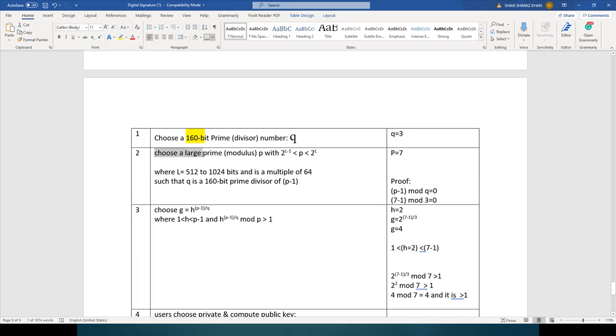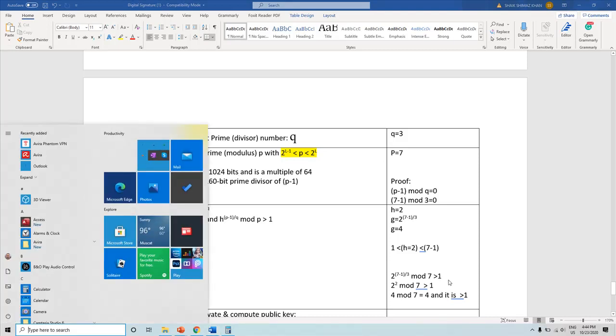Then second, choose a large prime modulus P, and this P should satisfy this property. Already we have discussed in the slide. So let us say I select P is equal to 7, and again I tell you this is a very small prime value. In real time we shouldn't select this. For your understanding purpose I select P is equal to 7. However, the P should satisfy this constraint. The P value should be less than 2 to the power L, and greater than 2 to the power L minus 1, where L is 512 to 1024 bit, multiples of 64.